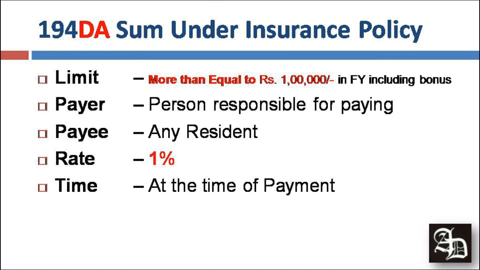Next we talk about 194DA, which is payment where the nature of payment is any sum under a life insurance policy, and which is more than or equal to 1 lakh rupees in aggregate amount. When payment is made in an aggregate of more than or equal to 1 lakh, then the payer, that means any person who is responsible for paying a sum under a life insurance policy, including the sum allocated by way of bonus as well, needs to deduct tax of 1%, and it should be deducted at the time of payment.